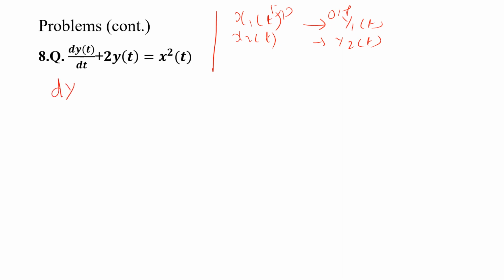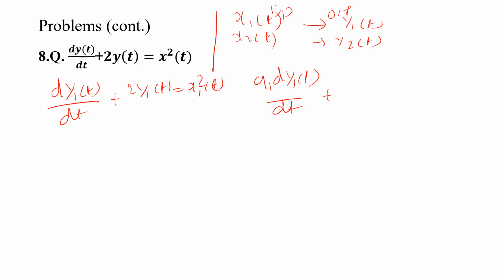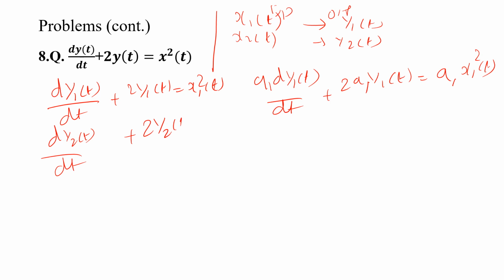So dy1(t)/dt + 2y1(t) = x1²(t). Then I multiply by a1: a1 dy1(t)/dt + 2a1 y1(t) = a1 x1²(t). Similarly, dy2(t)/dt + 2y2(t) = x2²(t).